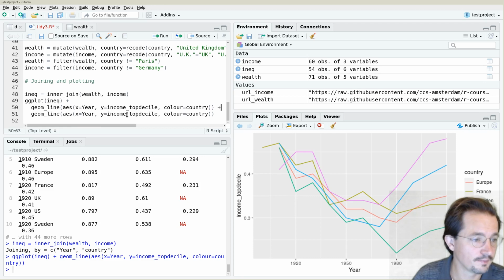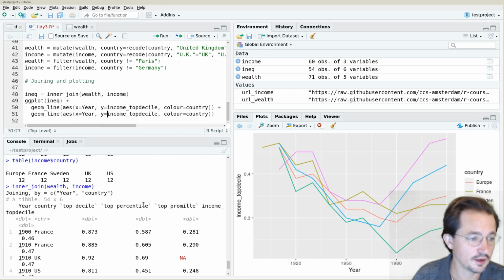So then we don't use the income top decile, but we use the, what is it called? I think it's simply called top percentile. So that is the income top decile, this is the wealth top decile.